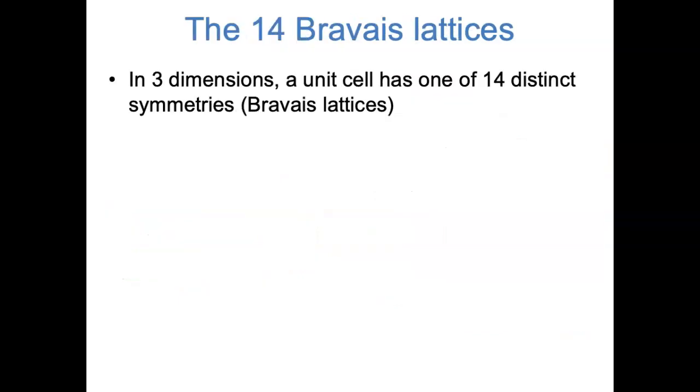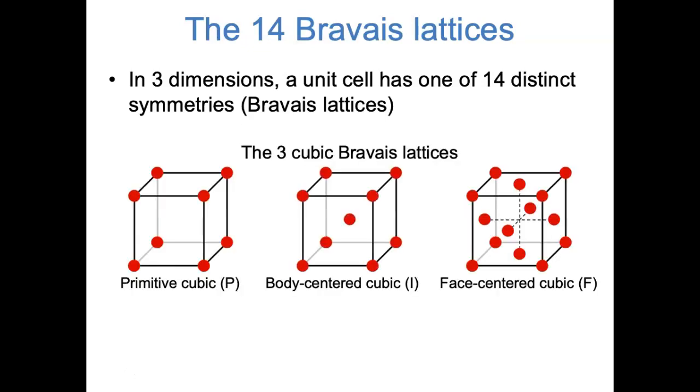I'd also like to say a few things about symmetry in crystal structures. A crystalline unit cell can have one of 14 different symmetries, and those symmetries are called Bravais lattices. The Bravais lattices that we'll be thinking most about in this lab are the three cubic Bravais lattices, the three lattices where the unit cell is a cube.